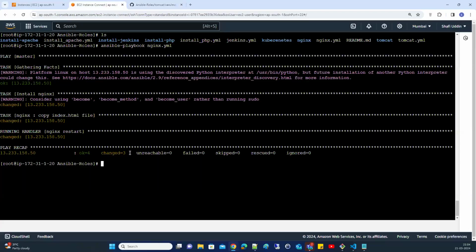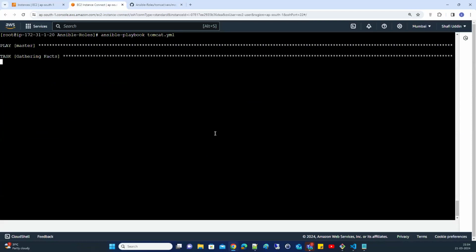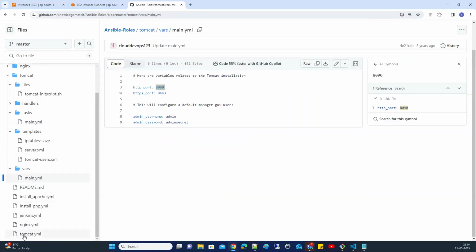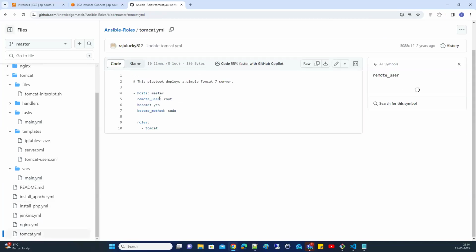Now let's execute. So ansible-playbook tomcat.yml. The main playbook is here. If you see, you're becoming the root user, running on the master. Which role are you executing? Tomcat.